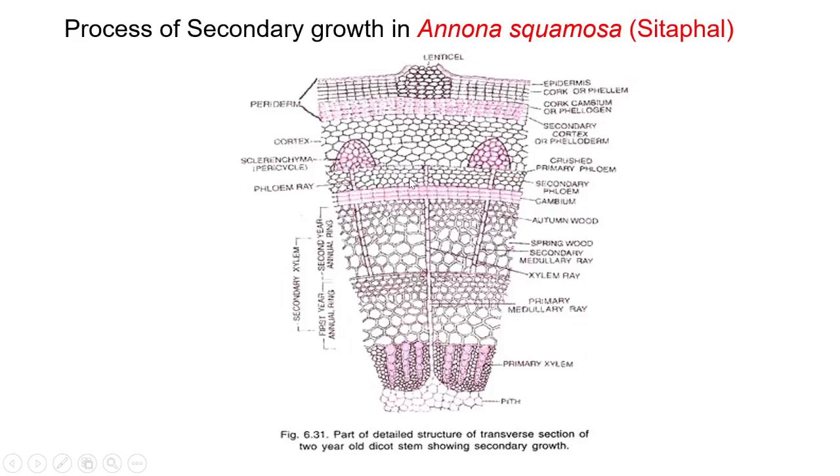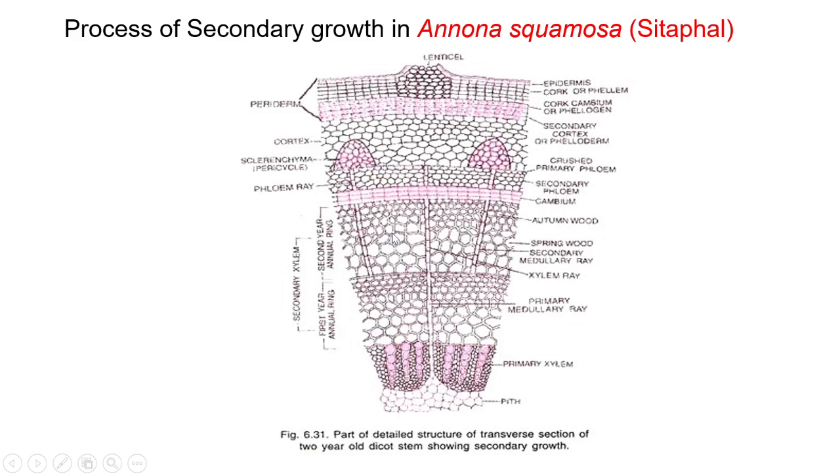In the mature stem of Annona, it shows some features. For example, presence of lenticels, periderm and distinct phellogen and phloem layers. Parenchymatous cortex is there. Sclerenchymatous hard patches outside the phloem, these hard patches are there. Secondary phloem and sieve tubes, phloem parenchyma and companion cells are present in the phloem region.